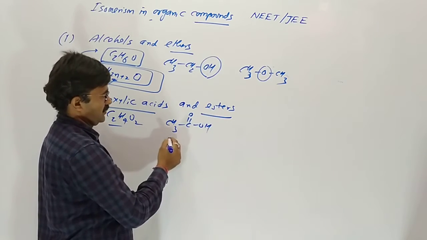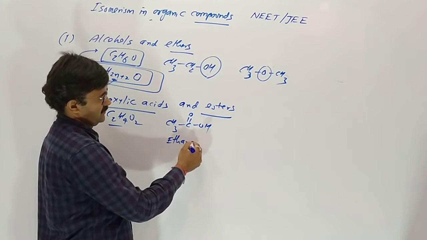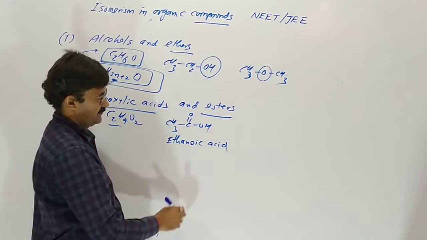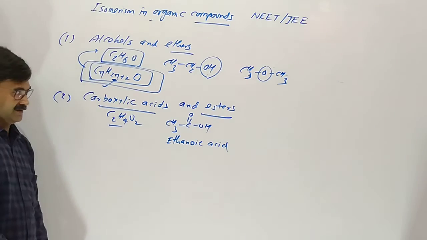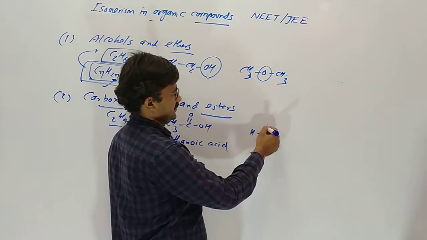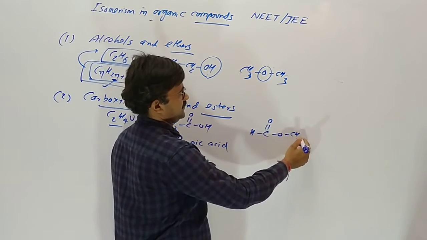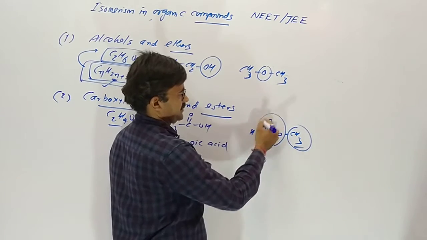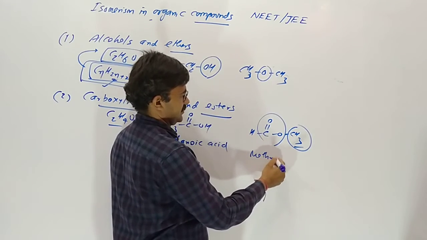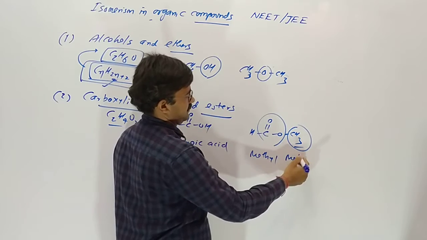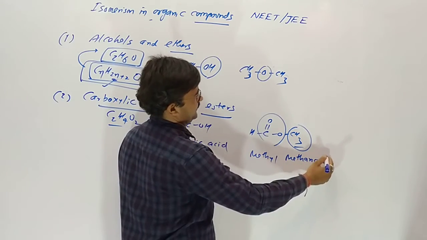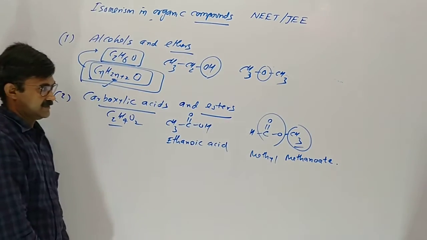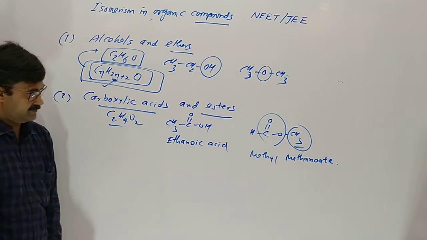The carboxylic acid is ethanoic acid, acetic acid, and the ester is HCOOCH3, methyl methanoate.